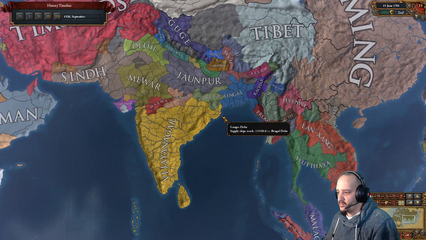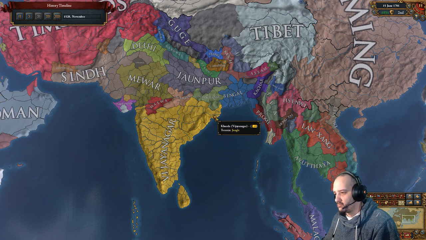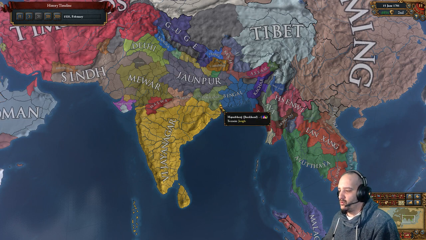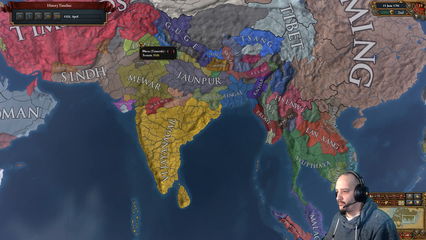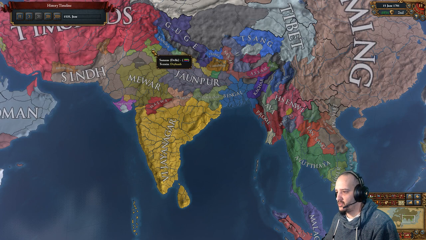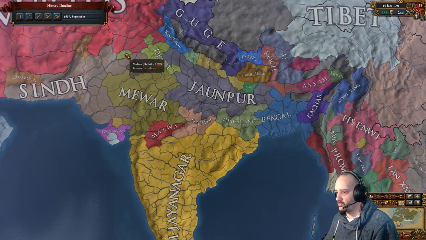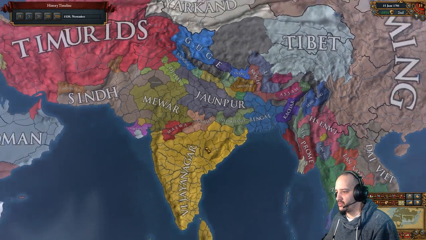So eventually we'll annex Bengal, and then that's where we're gonna start not using subjects anymore. Delhi is going to be a subject soon. It's going to fall to this one province here, and then we'll reconquer the whole thing.